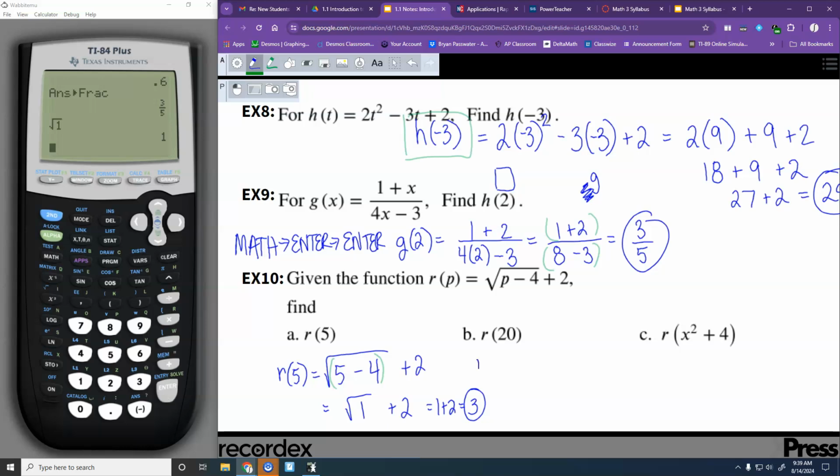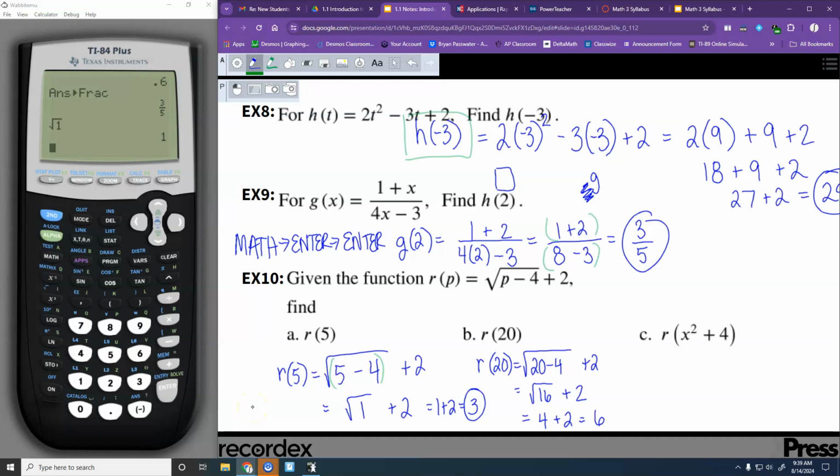Okay. We've got R of 20. They're asking us to do this again. So I've got square root of 20 minus 4 plus 2. Again, I'm going to do what's in that square root first because it's like there's parentheses around it. So 20 minus 4 is going to give me 16. And what's the square root of 16? It's 4. 4 times 4 equals 16. So 4 plus 2 will give us 6.